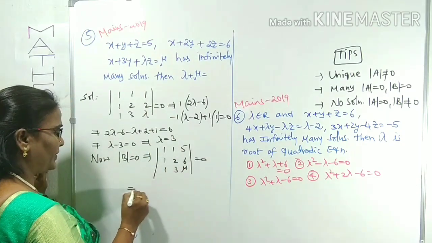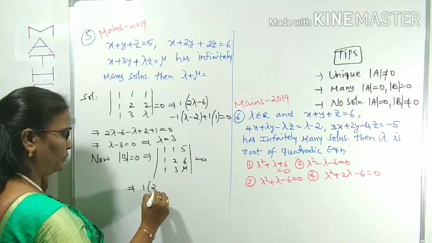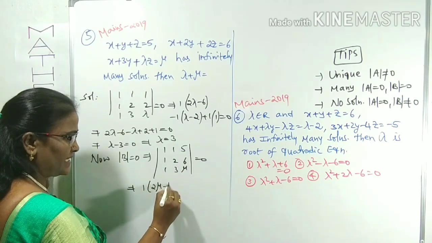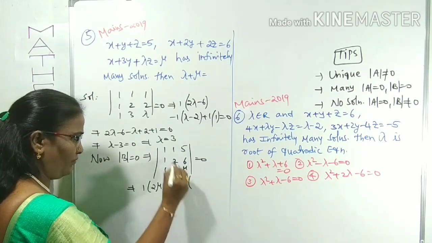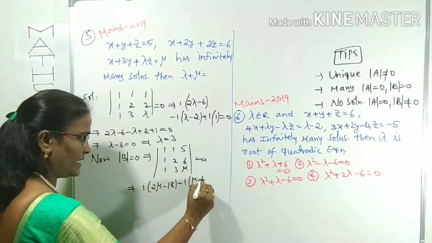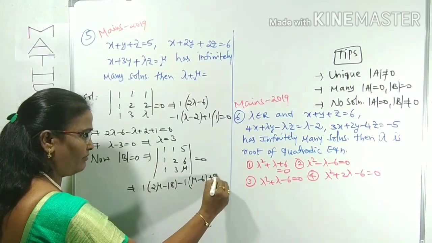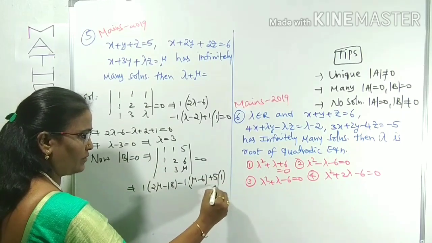From this we can observe: 1 into 2 mu minus 18, minus 1 of mu minus 6, plus 5 of 3 minus 2, equals 0.